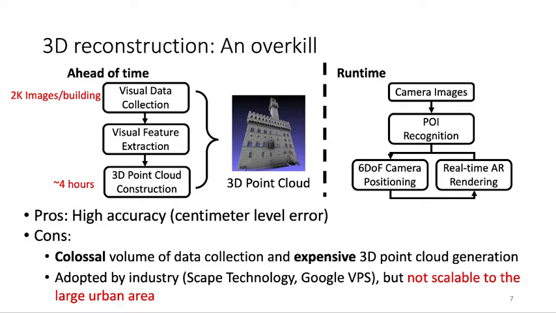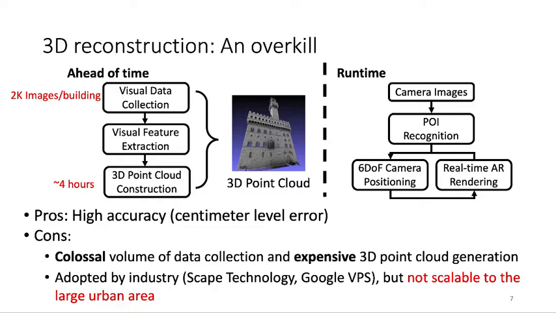At runtime, the features from the camera images will be extracted to infer the POI location, and the 6 DOF camera positioning will be derived by the perspective-n-point algorithm to support the real-time AR rendering.